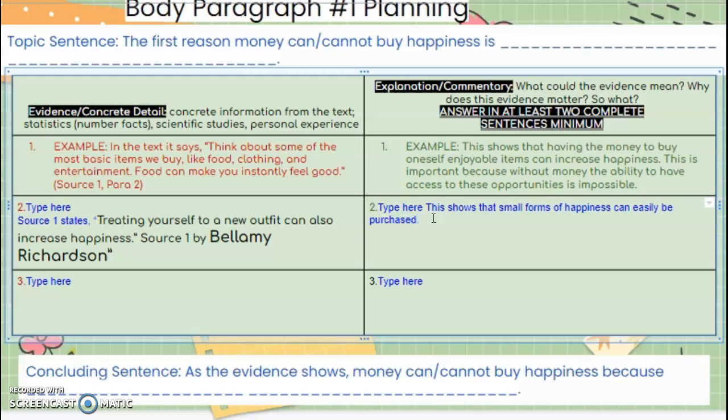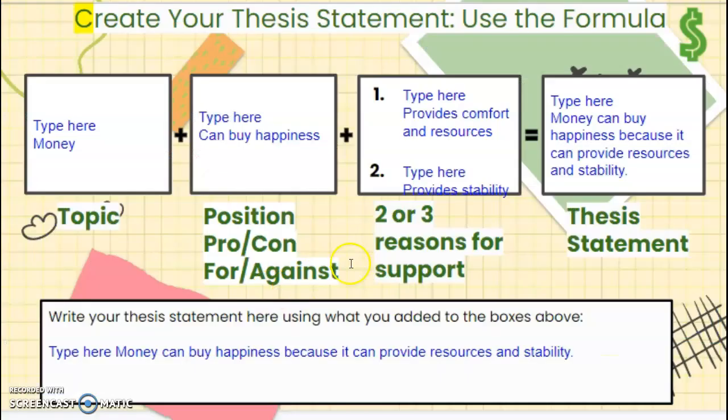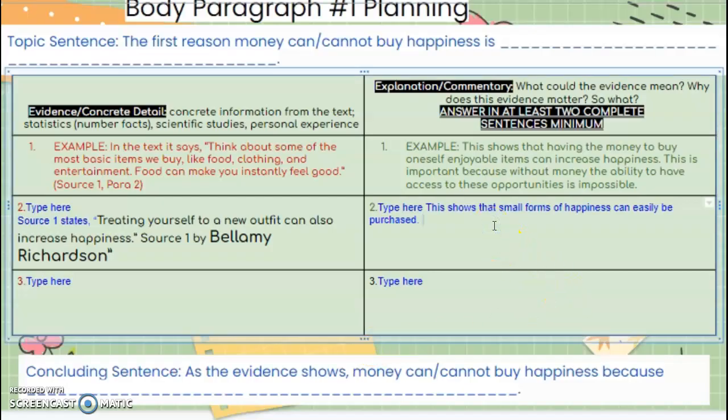Okay? Because in body paragraph 1, remember going back to my thesis, I'm talking about how money can provide resources. I'm going to show that here. Okay? This is one example that shows resources like food, clothing, and other necessities once bought can provide happiness.